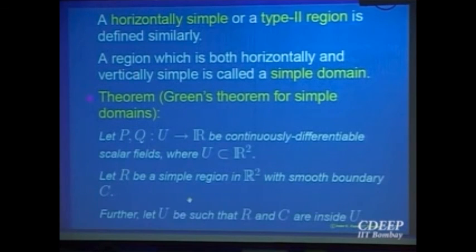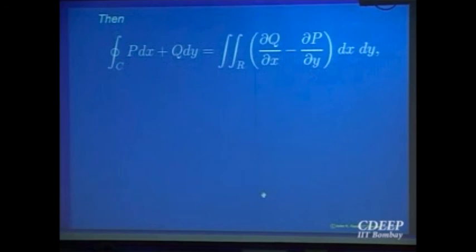Okay. Then look at the vector field. So this is a line integral of a vector field. What is the vector field here? Pi plus Qj. It says that the line integral over the boundary C is going to be equal to the double integral over the region R of the partial derivative of Q with respect to x minus the partial derivative of P with respect to y, dx dy.